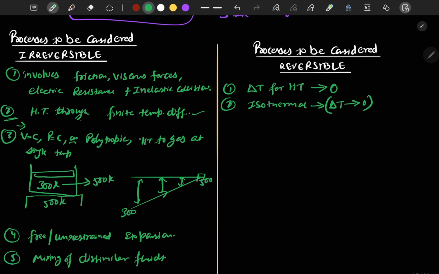Here we can also say isothermal, T is equal to constant, with heat transfer at a single temperature. Still, if T equal to constant is achieved by, let's say, a system that is at a constant temperature, say 500 Kelvin. Now to maintain this temperature of 300 Kelvin, we are using a sink, let's say at 500 Kelvin. Although the temperature of the system is always at 300 and the sink is always at 500 Kelvin, there is some finite temperature difference available here. So the system will be irreversible.